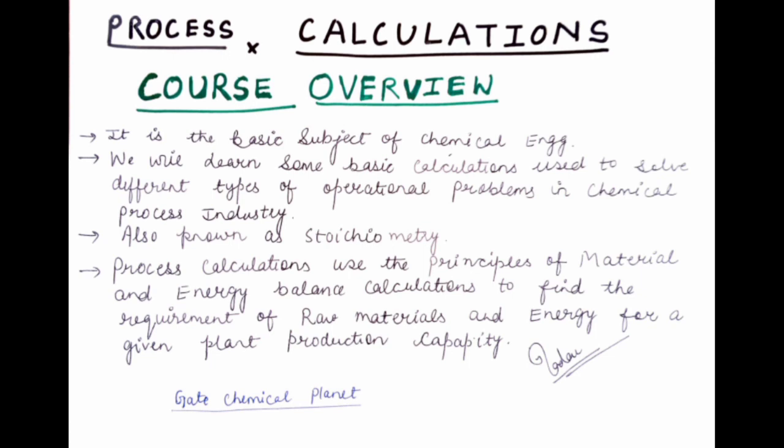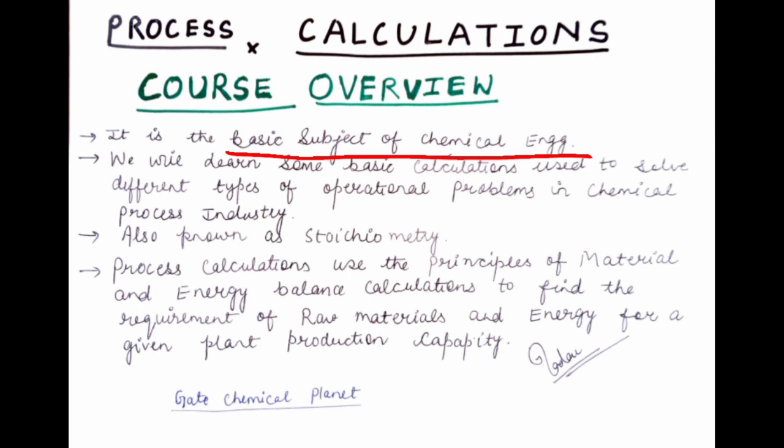Basically, process calculation is the basic subject of chemical engineering. What will we learn in this subject? We will learn basic calculations used to solve different types of operational problems in the chemical process industry. This subject is also known as stoichiometry.